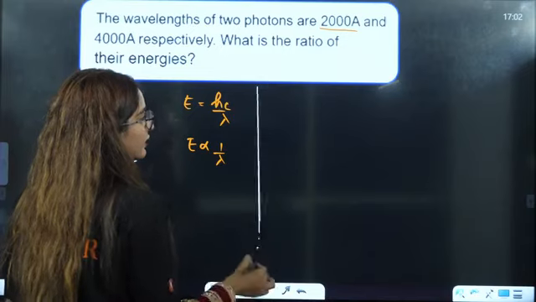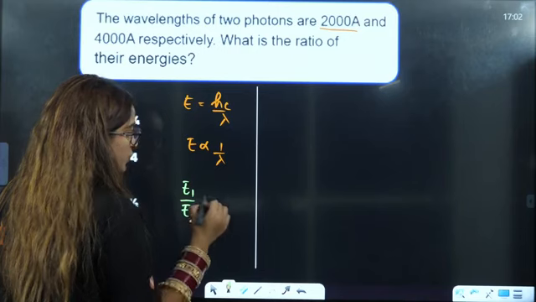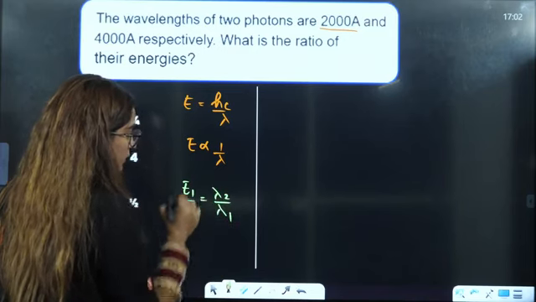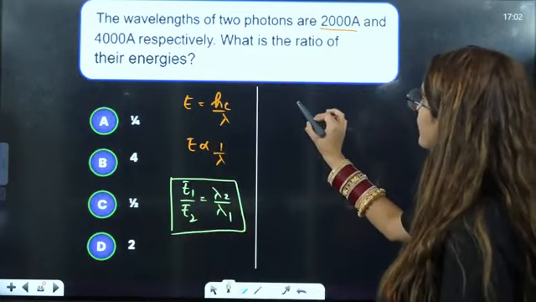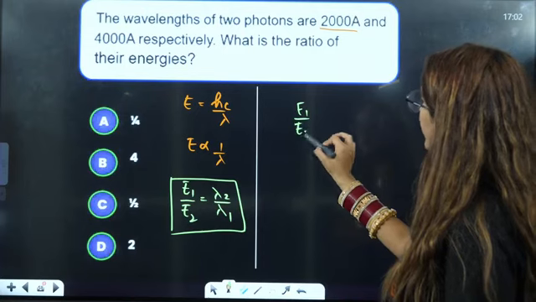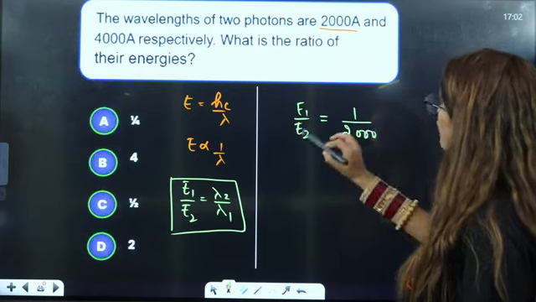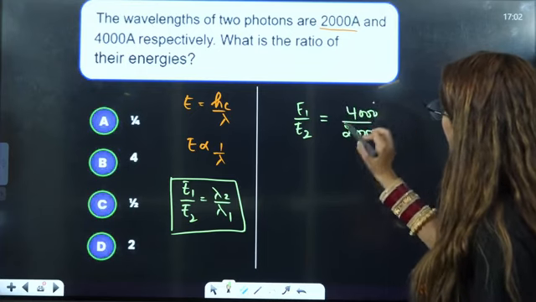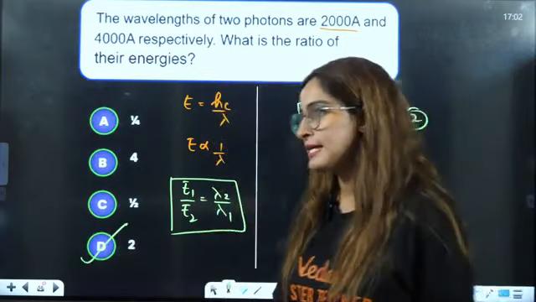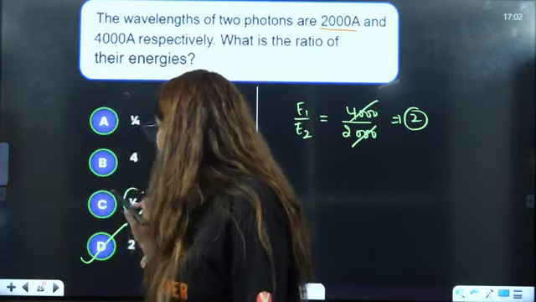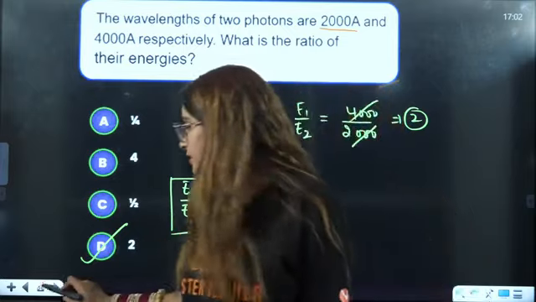So can I just write it like this, that E1 by E2 is equal to lambda 2 by lambda 1? They are asking the ratio, the wavelength of 2 photons is given to me. E1 by E2 is equal to, for lambda 1 the value is given to be 2000, and for lambda 2 the value is given to be 4000. You cancel it, you will get your answer as 2. So the ratio is going to be 2 here, right? Some students get confused and mark 1 by 2, so don't make silly mistakes in the questions.